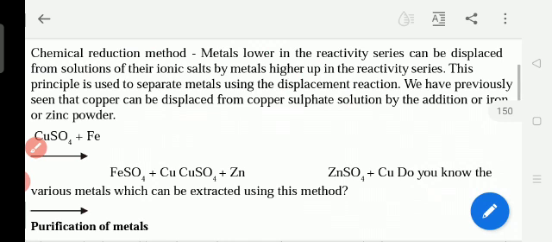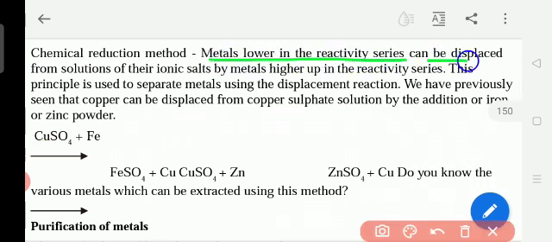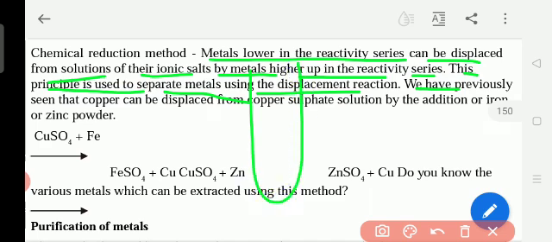Metals lower in the reactivity series can be displaced from solutions of their ionic salts by metals higher up in their reactivity series. This principle is used to separate the metals using the displacement reaction. For example, CuSO4 is a kind of salt, that is why they call it an ionic salt.